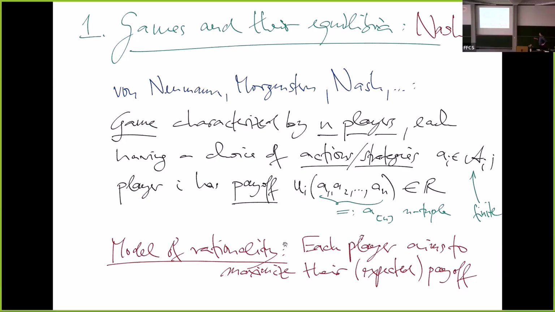So I just want to remind you how we treat a game mathematically, and this goes back to von Neumann, like many things. He wrote a famous book with Oscar Morgenstern, an economist, called Theory of Games and Economic Behavior, and then Nash, who greatly advanced the field.